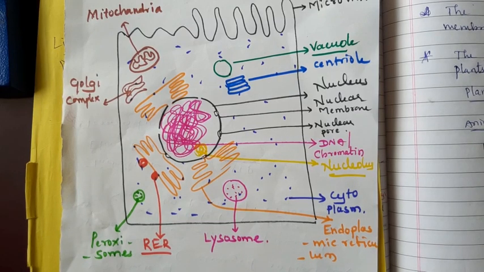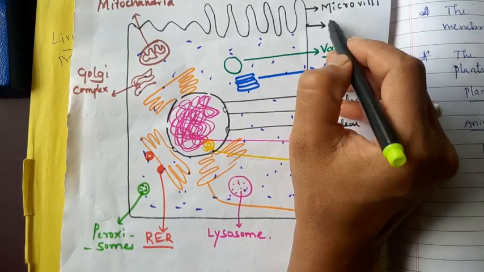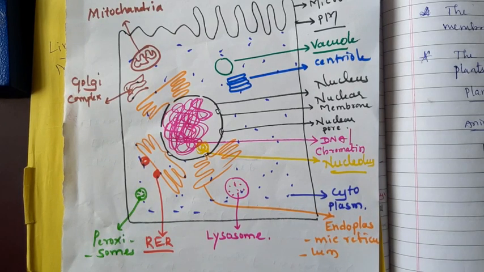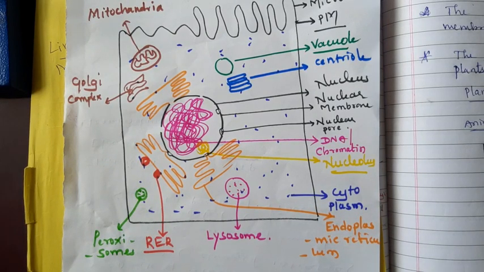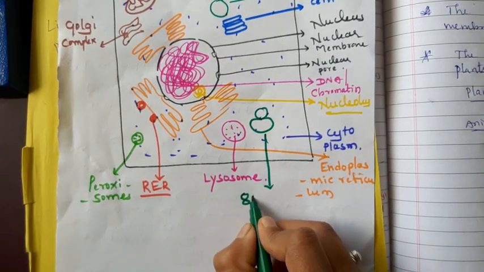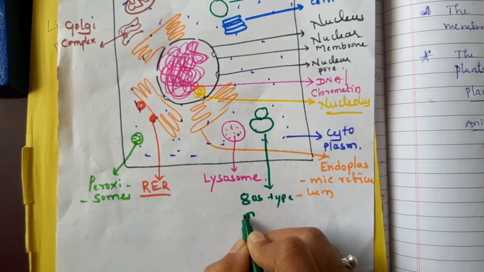The difference between animal and plant cells: animal and plant cells are both examples of eukaryotic cells, but there is a difference between them. In the plant cell there is a thick cell wall. Here there is only one protective layer, known as the plasma membrane. In short I can write plasma membrane. Inside that are the nucleus and all the cell organelles. I forgot one thing: there is the 80S type of ribosome.